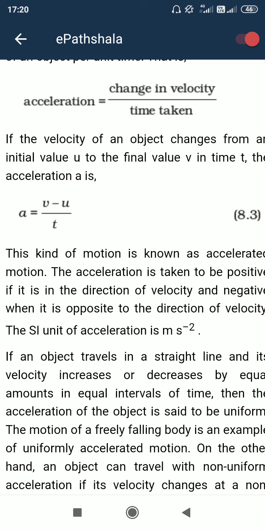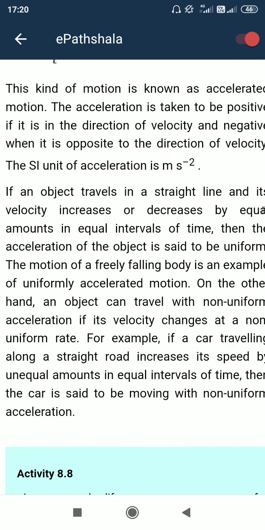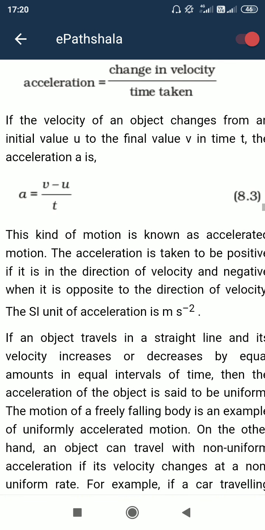Similarly, retardation is change in velocity by time taken, but in this case the change in velocity is negative, meaning the final velocity is less than the initial velocity. That's why it is retardation. So in that case, retardation is equal to u minus v by t: initial velocity, which is higher, minus final velocity, which is less, divided by t.